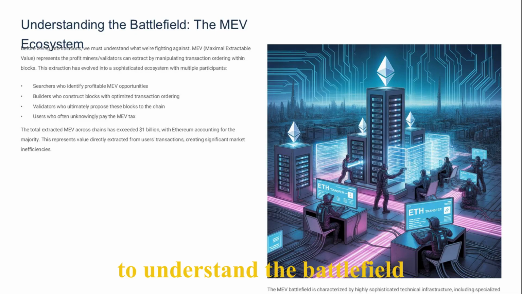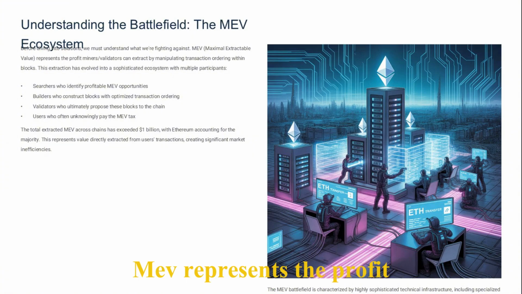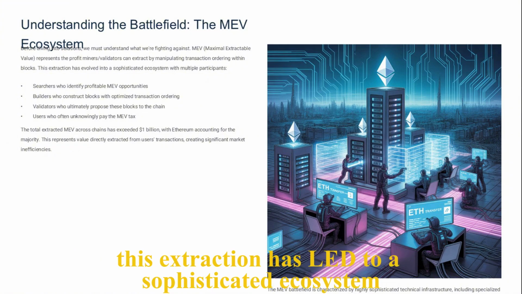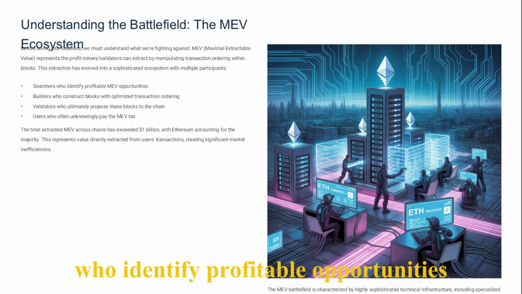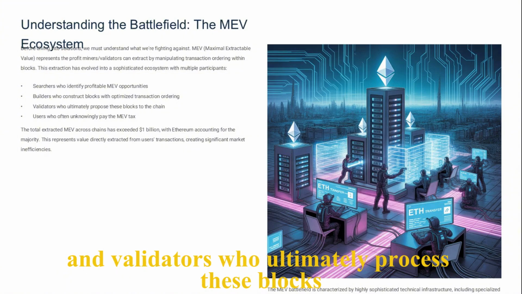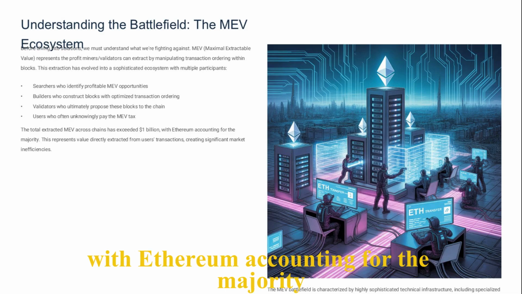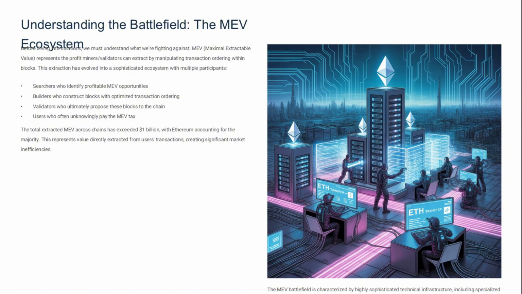To understand the battlefield, we must first grasp the concept of the MEV ecosystem. MEV represents the profit miners and validators can extract by manipulating transaction ordering within blocks. This extraction has led to a sophisticated ecosystem with multiple participants, including searchers who identify profitable opportunities, builders who connect blocks with optimal conditions, and validators who ultimately process these blocks. The total extracted MEV has surpassed $1 billion, with Ethereum accounting for the majority, highlighting the significant impact on the network.